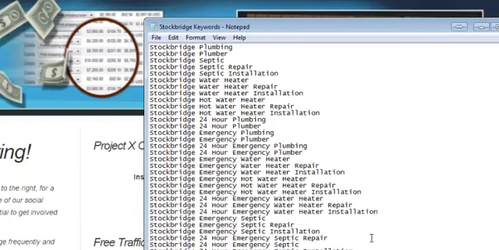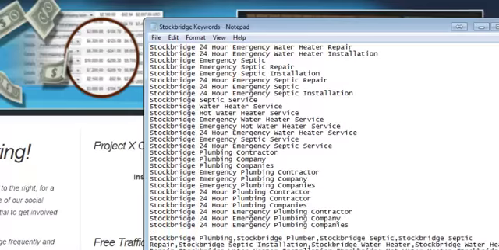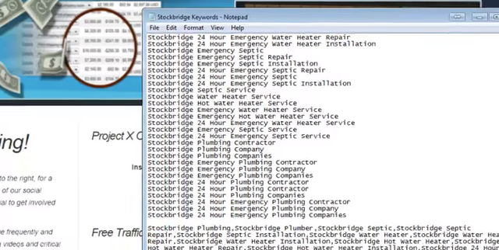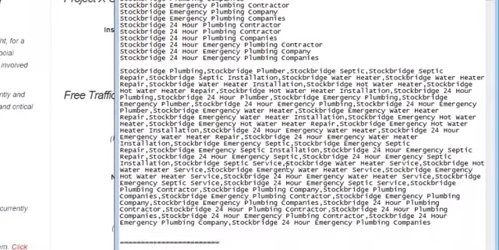These are the search terms blown up for each individual city, and as you can see, this is the first set for Stockbridge, with Stockbridge at the beginning. We have all of these various terms. Then I also have those terms comma separated. I'll show you why in a minute.